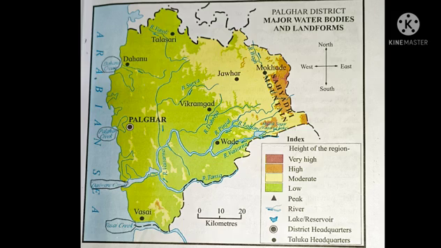Write the name of the sea to the west of our district in the box. So children, to the west of our district, the sea given is the Arabian Sea. The answer will be Arabian Sea. Color the course of Surya River in a different color. In the Surya River, we need to color the course in a different color. Write the name of the mountain in the district. So children, the name of the mountain we'll be writing is Sahyadri Mountain.